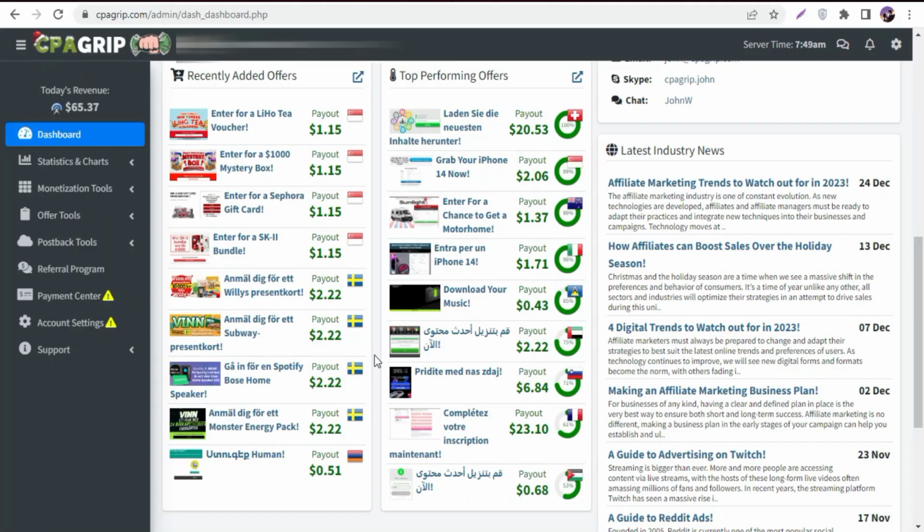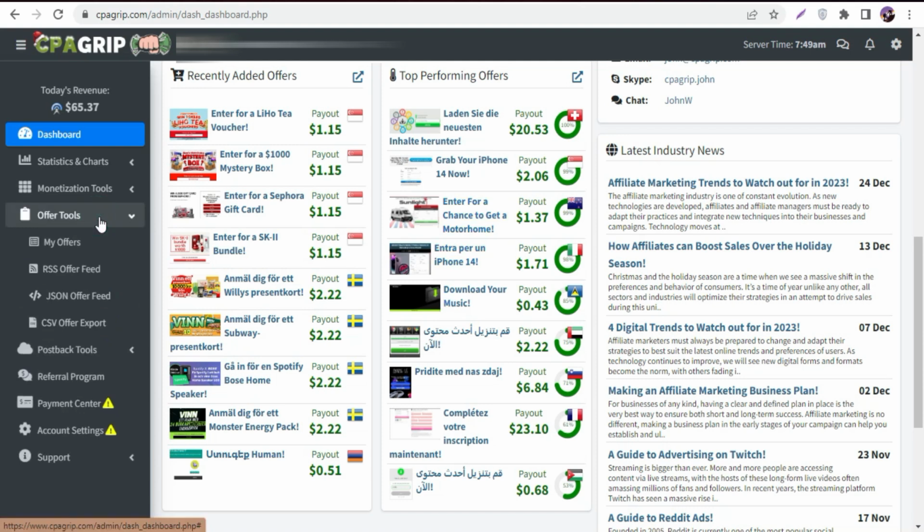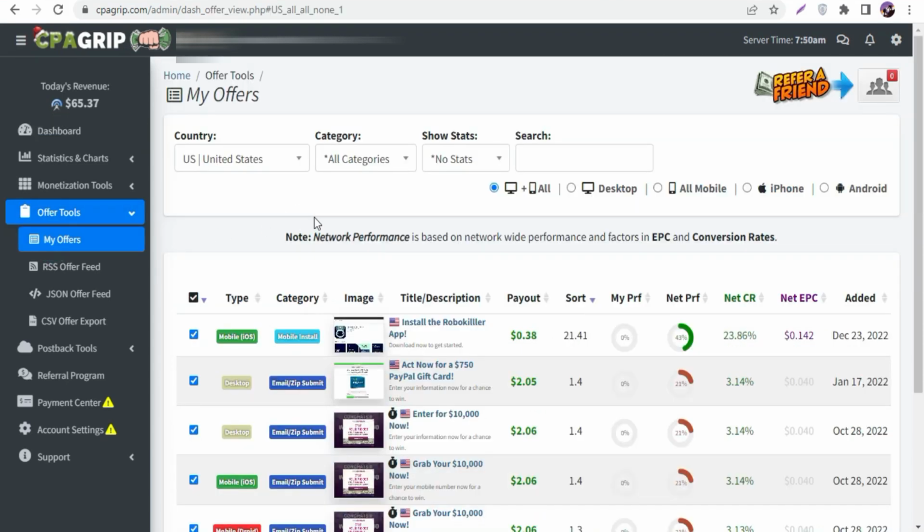Okay, so right now you guys can see I am logging in to my CPAGrip account. Once you log in, quickly I'm gonna directly show you how you guys can make money. You simply click on offers and tools. This is the simplest and the easiest way to make money online with CPAGrip, basically with CPA offers. Okay, so you simply click on my offers. Once you click on my offers, you guys can see this kind of page.